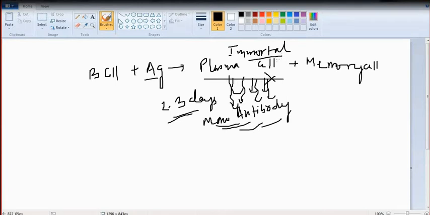So a good example of an immortal cell is the myeloma cell. Myeloma cell is a plasma cell that is immortal.